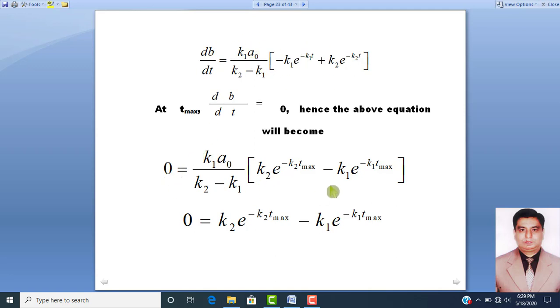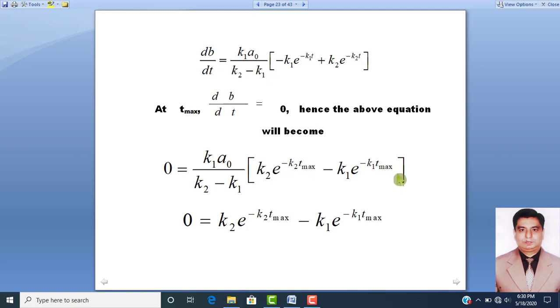Equating the right hand side with 0, we get k1 a naught over k2 minus k1 into (k2 e raised to power minus k2 Tmax minus k1 e raised to power minus k1 Tmax), because here we have replaced time t with Tmax.